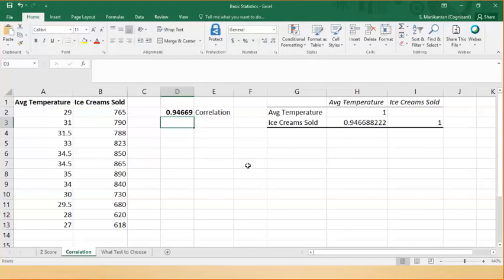There is one of statistics' most quoted adages. They say correlation does not imply causation, which means just because A and B are correlated doesn't mean A is causing B or B is causing A. From this example, you may think, because of high temperature, ice cream sales are high. That is true for this case, but it is not true always.